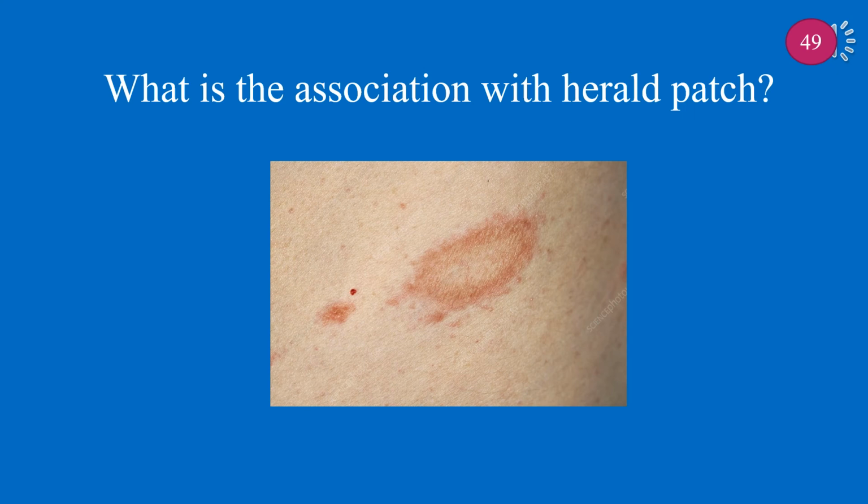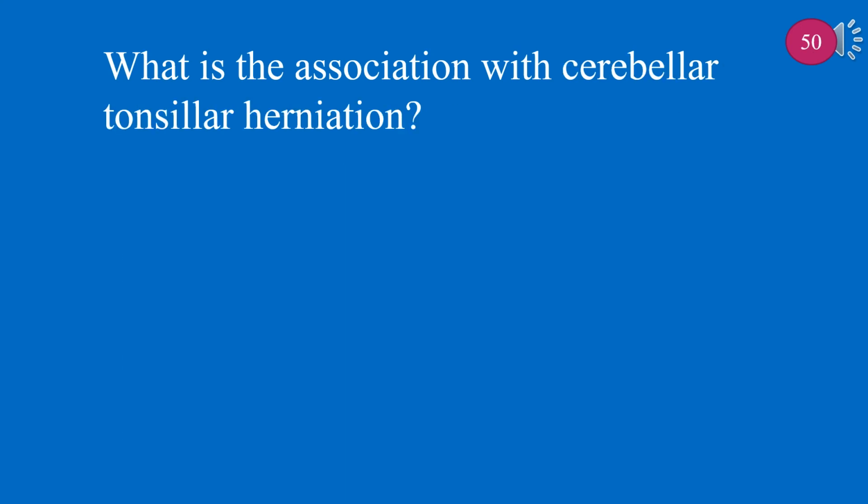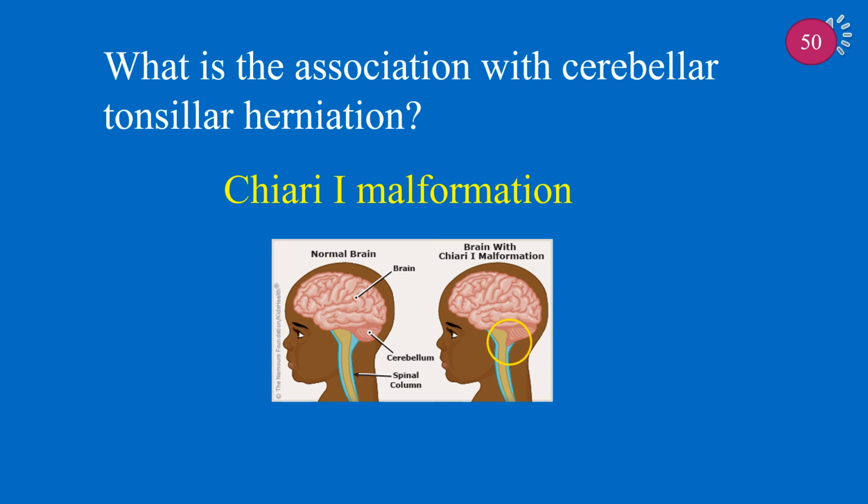What is the association with Herald patch? Pityriasis rosea is the association with Herald patch. What is the association with cerebellar tonsillar herniation? Chiari-1 malformation is the association with cerebellar tonsillar herniation.